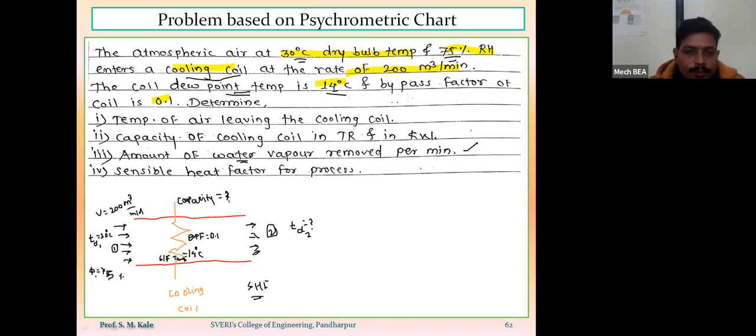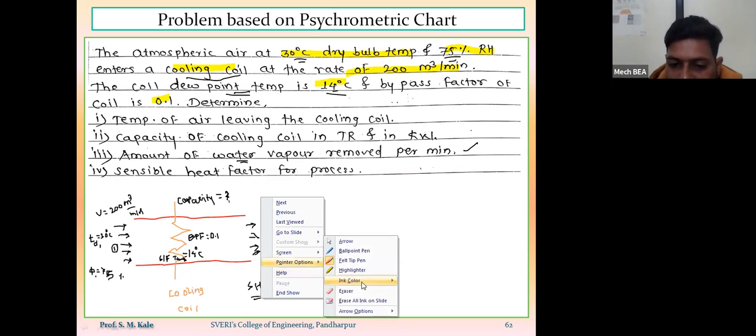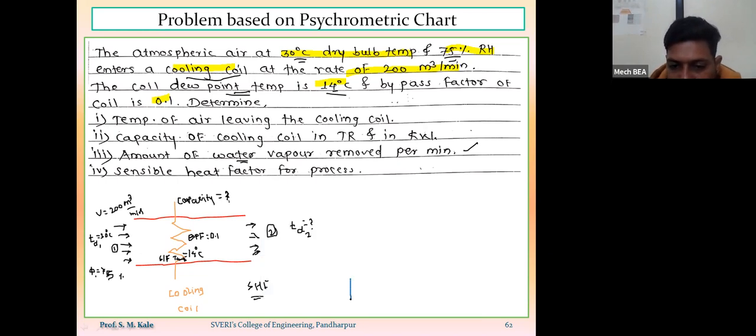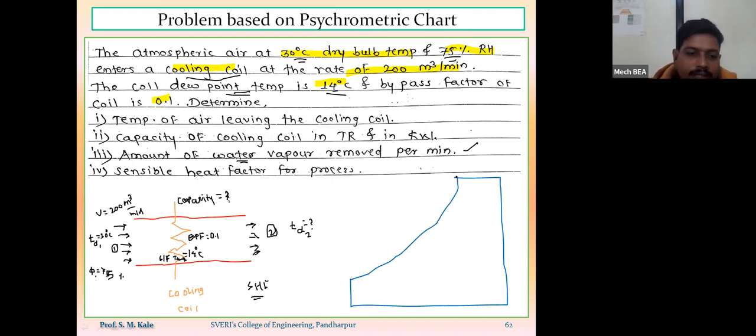So how to solve this problem? To solve this problem, first of all we should have the psychrometric chart. So suppose this is my psychrometric chart. So on that psychrometric chart, first of all I will represent the point number 1.